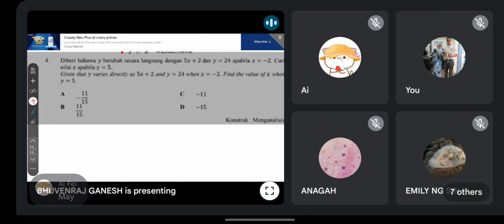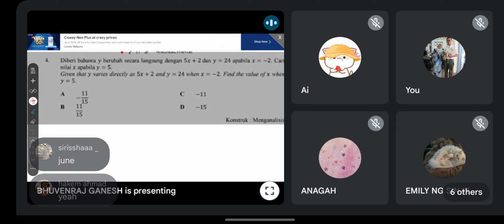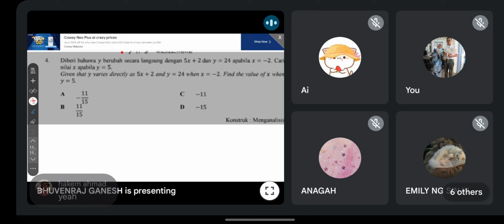Wow, Hakim, you're so late first exam. You mean midterm Hakim? July, June, okay. Oh, midterm, okay. I mean ujian pertama, bukan yang pertengahan tahun. First exam, I mean. Okay, maybe some school don't have first exam, straight away mid-year. Okay, so mostly June. Okay, so hopefully got time lah y'all.